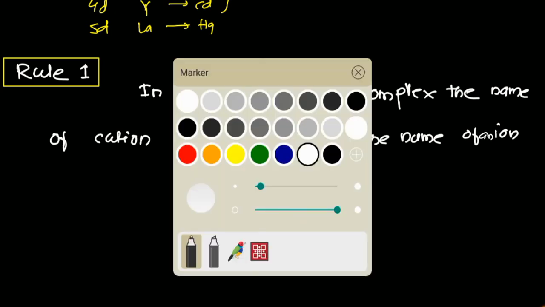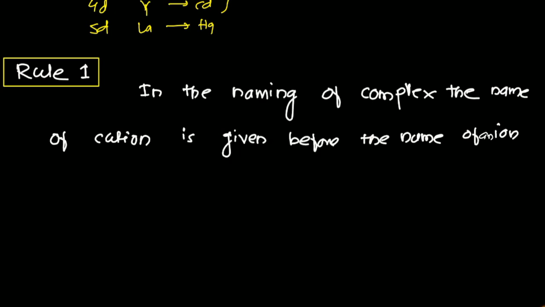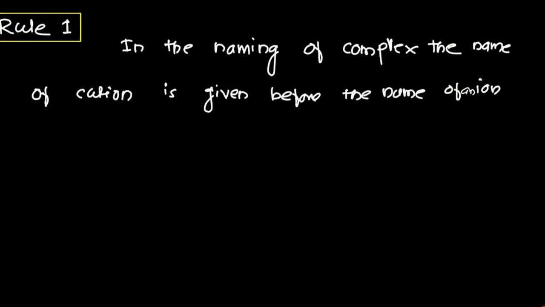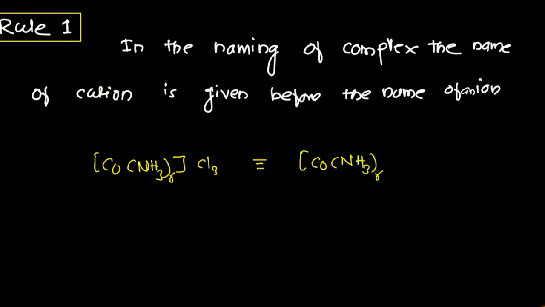Let's see the first example: [Co(NH3)6]Cl3, where the square bracket is the coordination complex and there are 3 Cl ions. First this will form two ionic forms: [Co(NH3)6] with 3 positive, and 3 Cl negative.